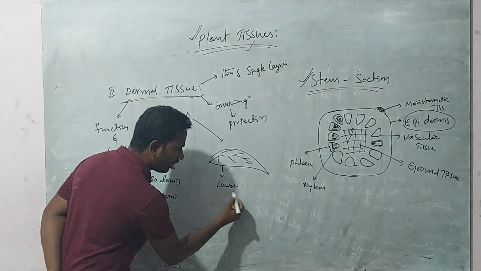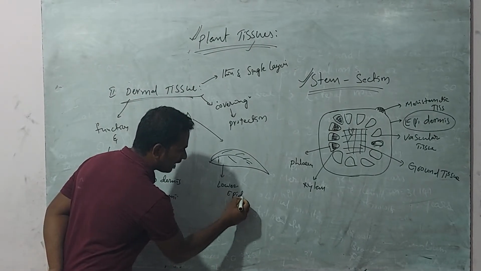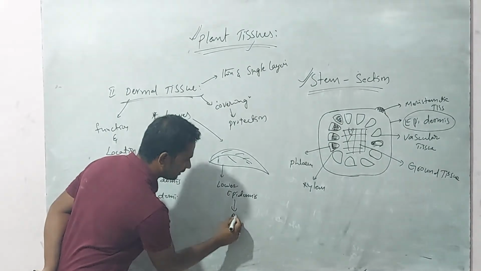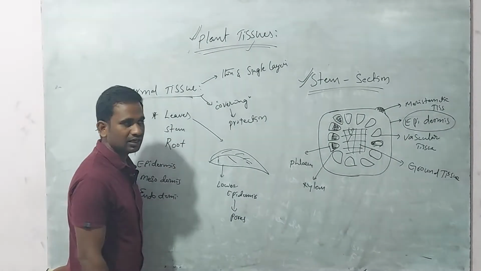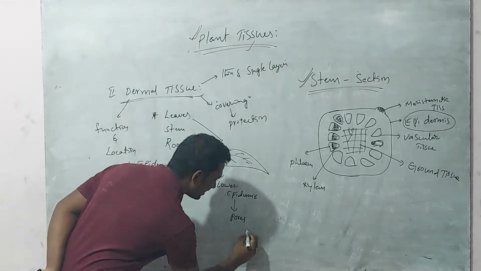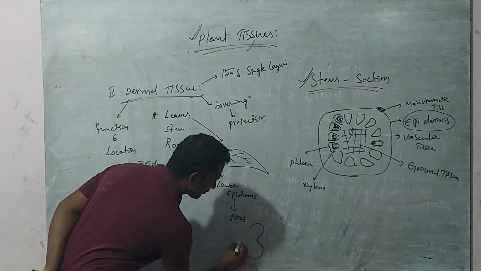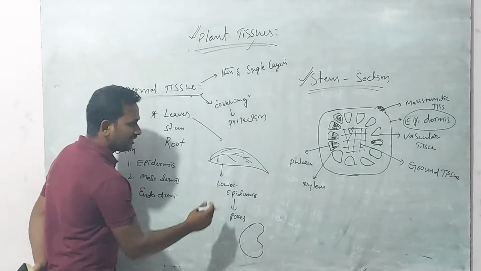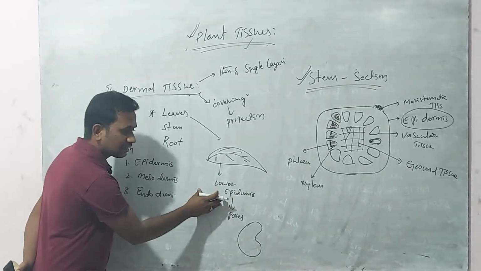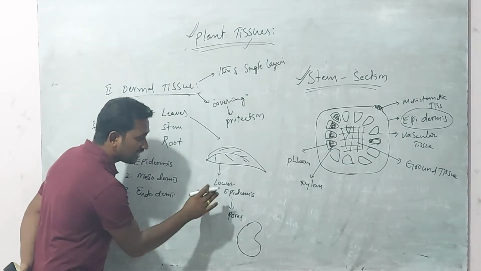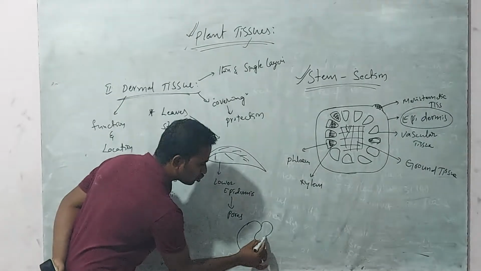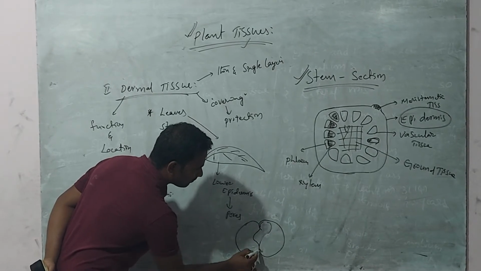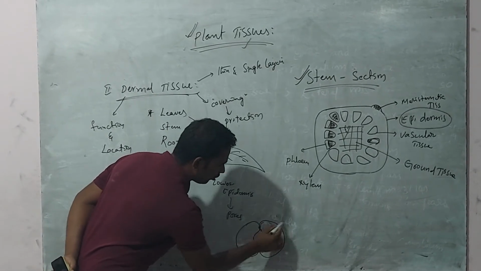The lower epidermis possesses pores, and these pores are known as stomata.